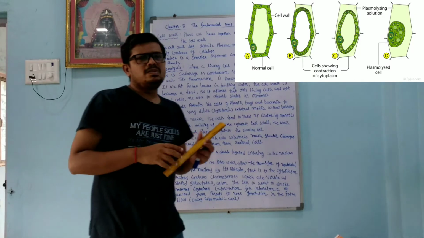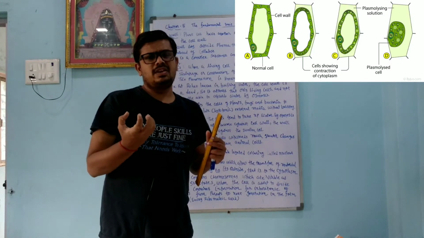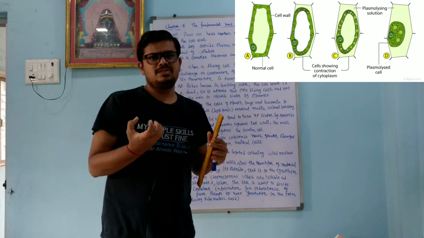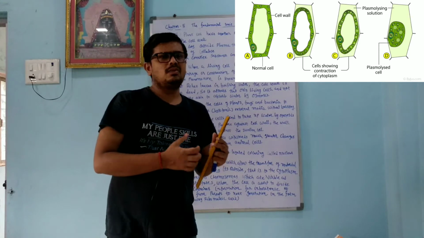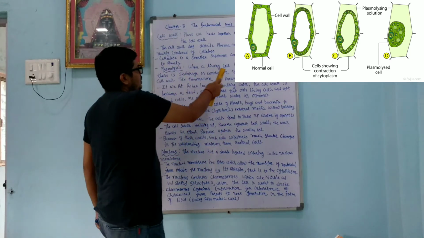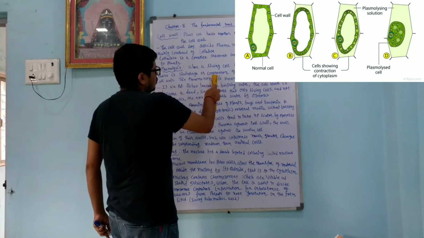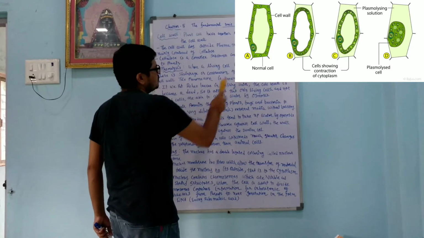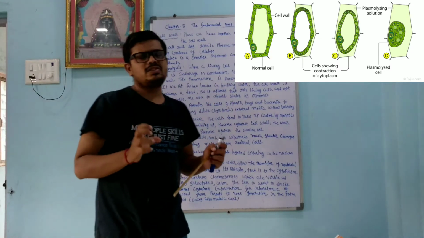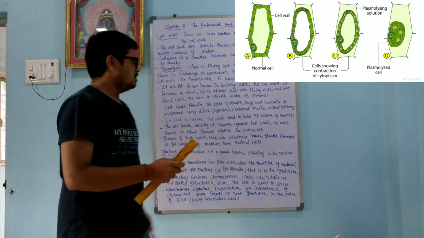Plasmolysis. In plasmolysis, what happens, dear student? When a plant cell loses water, then it starts shrinking. That is called plasmolysis. Okay, so that occurs because of what? The cell wall. When a living cell loses water through osmosis, there is a shrinkage or contraction of the cell away from the cell wall. This phenomenon is known as plasmolysis. Okay, so contraction or shrinkage occurs when it loses water. That is called plasmolysis.